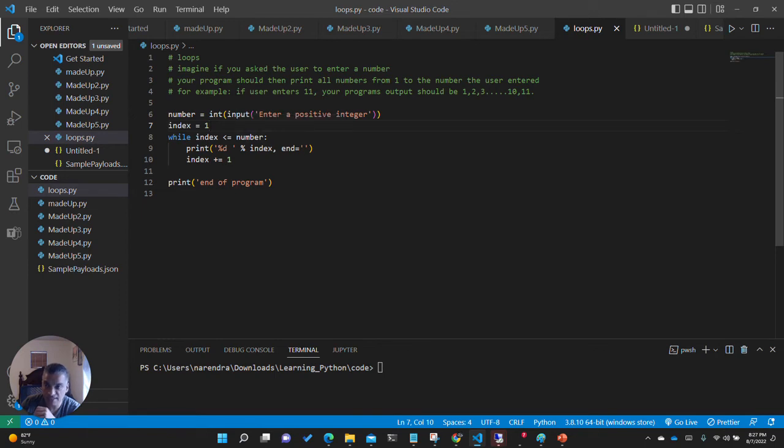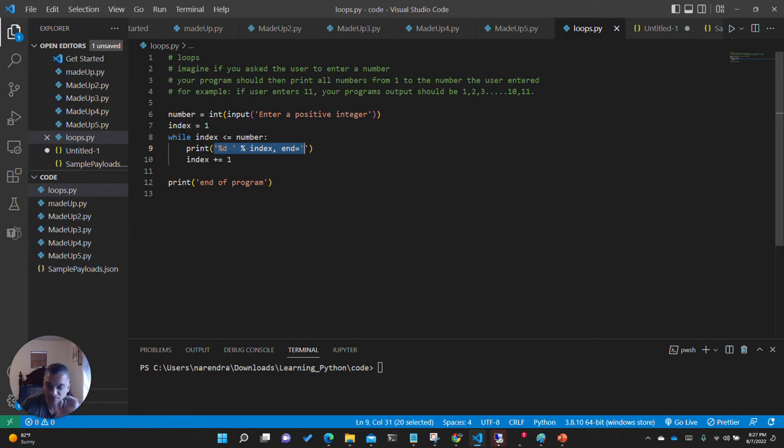The value of index is 1. The value of number is whatever the user entered. Imagine the user entered 11. So is 1 less than or equal to 11? Yes. Print. So forget about what this is for a second. Print the number. This is basically just printing the number.